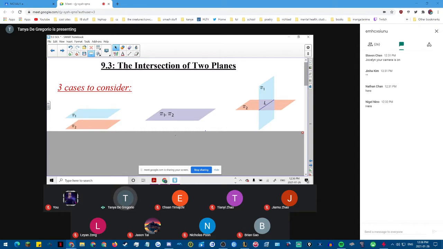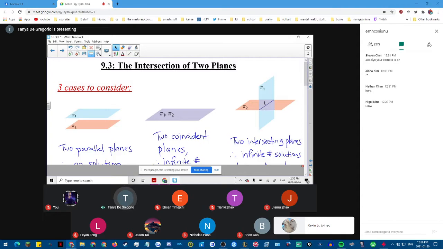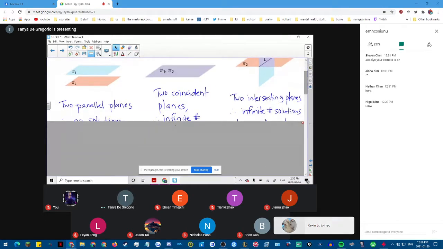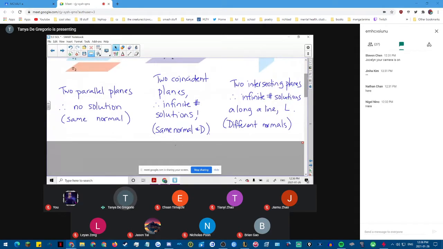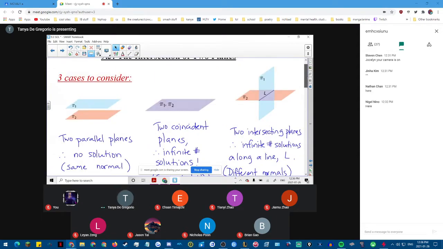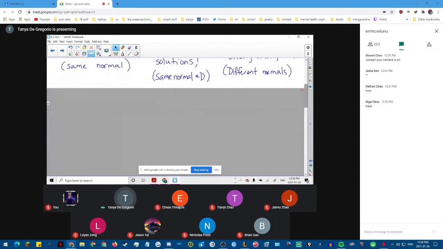Now, when you're looking at the Cartesian equations, here we would have normals that are not the same, obviously, because the two planes are not parallel or coincident, right? Good. Any questions about this? Okay, good. So let's take a look. Here, guys: two parallel planes, no solution, same normal. Two coincident planes, infinite number of solutions, same normal and same d value from the Cartesian equations. And two intersecting planes, infinite number of solutions along a line L. The normals are different.